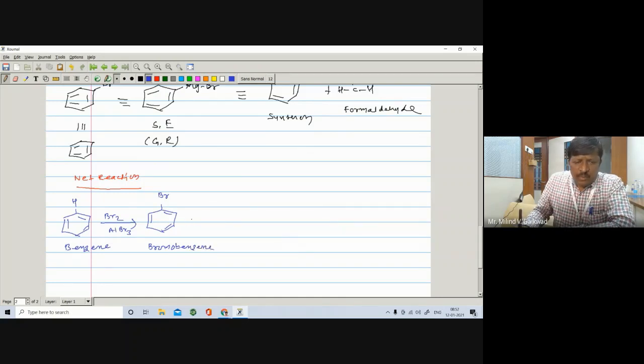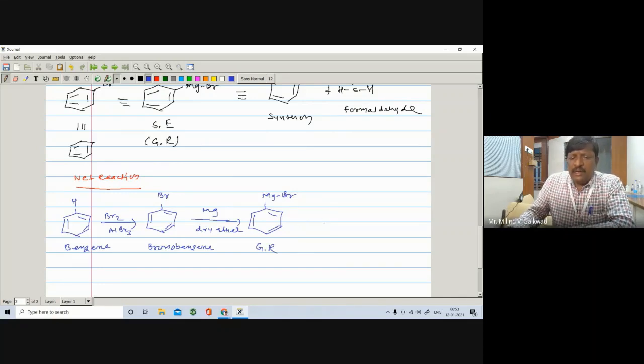You can convert this bromobenzene into the Grignard reagent by reaction with magnesium metal in the presence of dry ether. You just add magnesium in between carbon and Br, so you get MgBr. It is called a Grignard reagent.